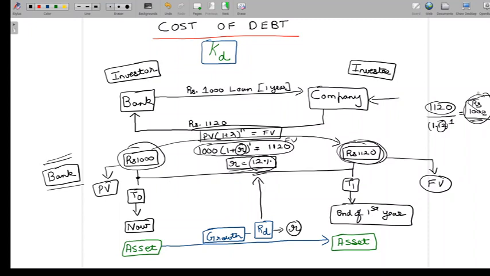So let's look at this from the perspective of the bank. What is the bank expecting at T1? It is expecting to receive 1120. And what is the 1120 that the bank is going to receive? It's basically a cash inflow.